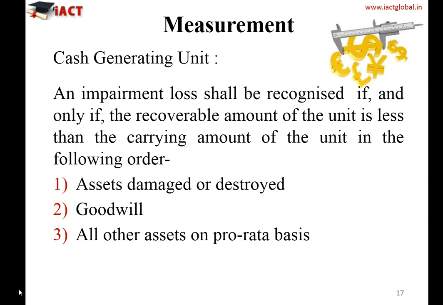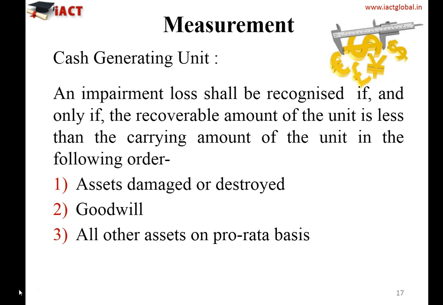First of all, apply that impairment loss to any particular specific asset which has been damaged or destroyed. Then apply to the goodwill, and still if there is an amount which is left as an impairment loss, then apply that to all the assets on a pro rata basis, and this is based on the value of those assets.